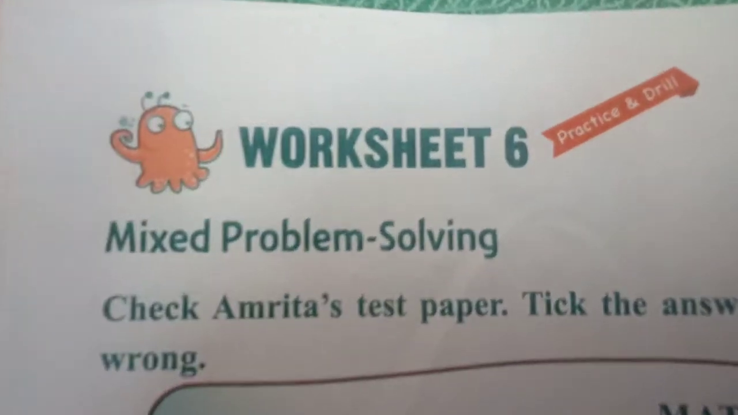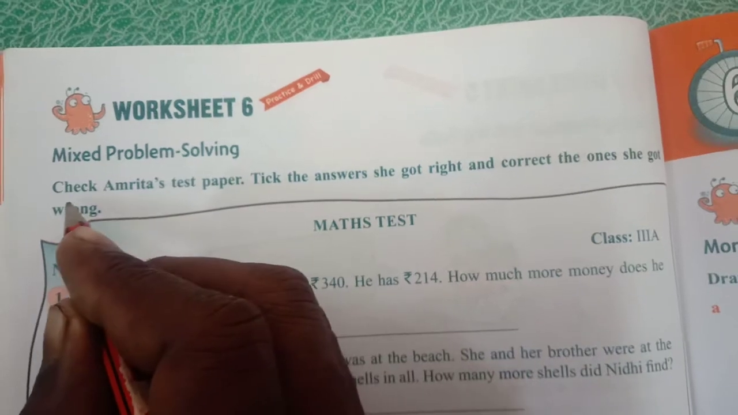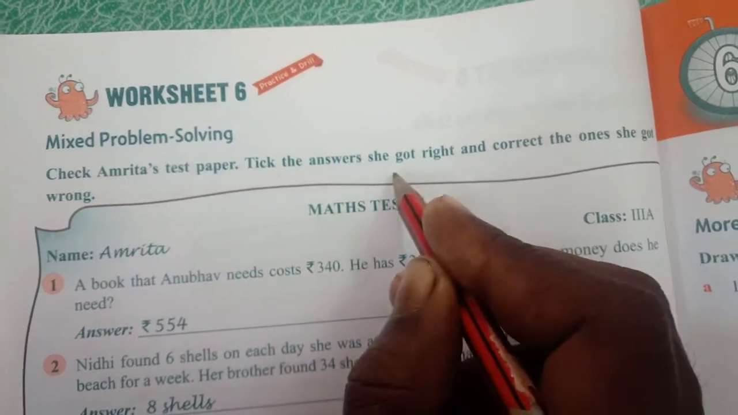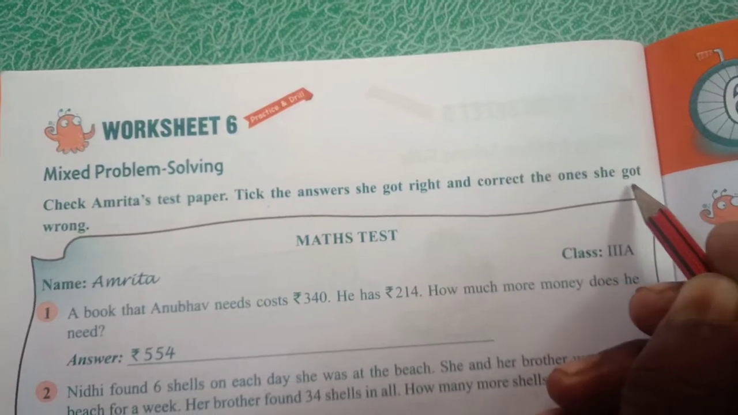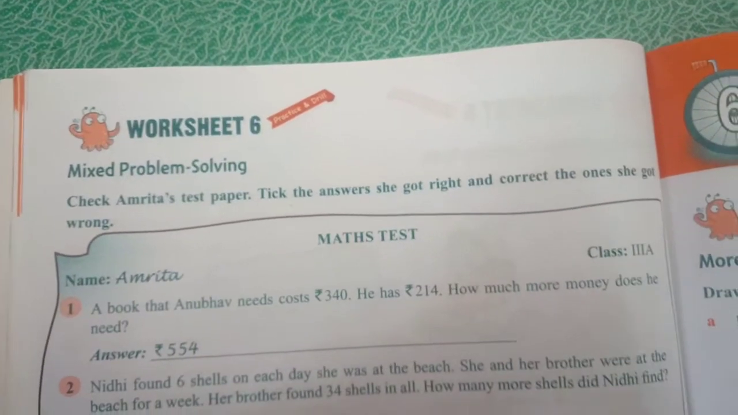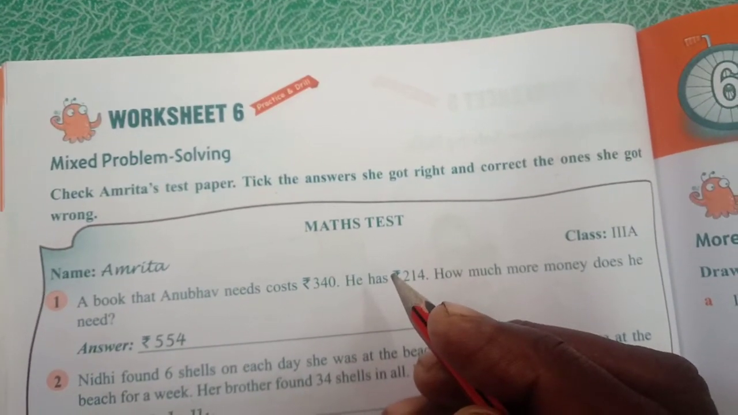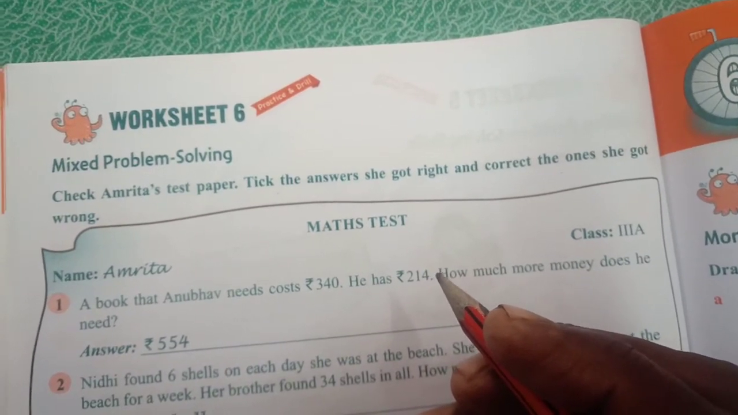In the same way, you should complete the remaining questions. Dear kids, next I move on to page number 60, worksheet number 6, mixed problem solving. Check Amita's test papers. Tick the answer she got right and correct the ones she got wrong. I repeat, check Amita's test paper, tick the answers she got right and correct the ones she got wrong.